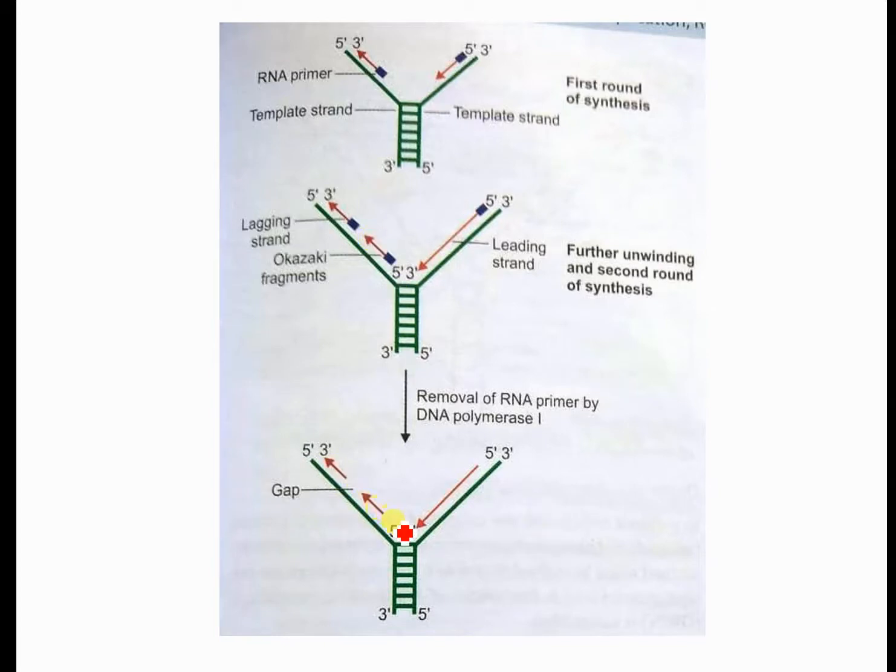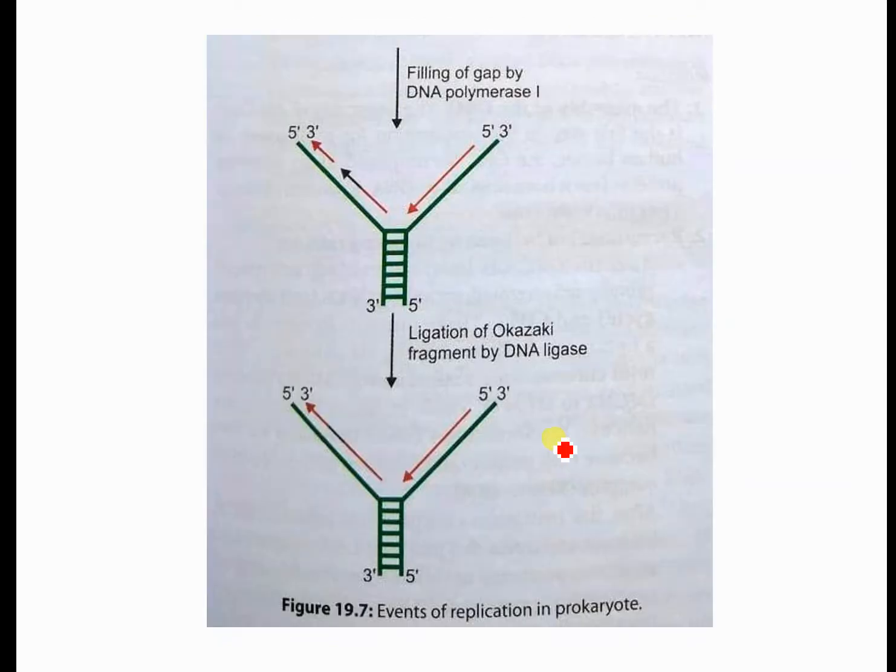So you can see a certain small stretch of nucleotides is synthesized, and this RNA primer is removed by the exonuclease activity of the DNA polymerase 1 enzyme. So this blue colored RNA primer is removed in the lagging strand and in the leading strand. The gap in between these Okazaki fragments will be filled up by the DNA polymerase 1 enzyme, filling of gap by DNA polymerase 1.